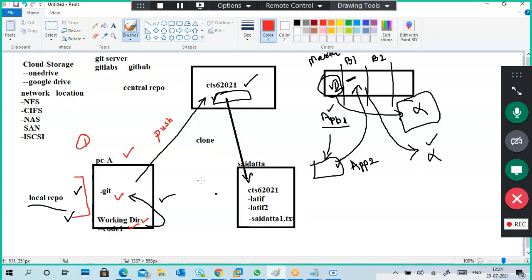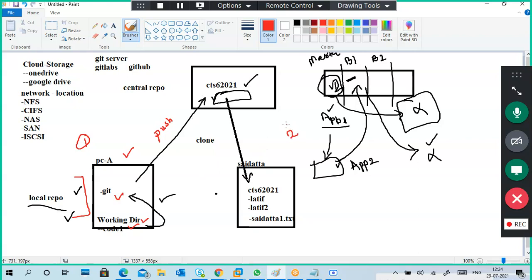So we created a file, git init, git commit, git remote add with a link. Next one is git push. That is what we did in this first part.